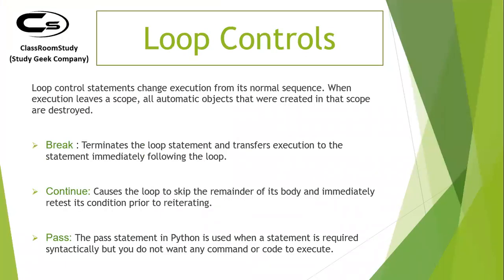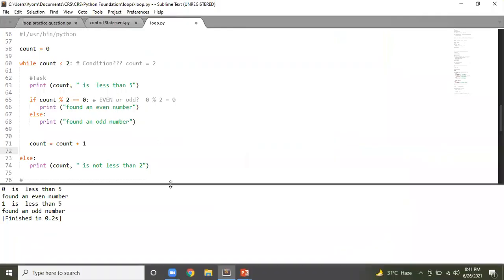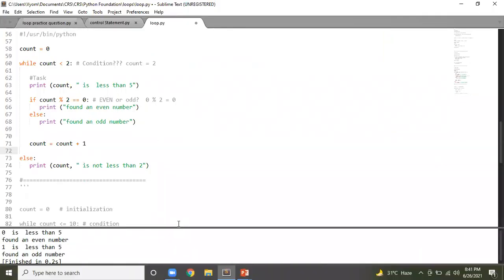So now what are these control statements? Once again, sir. So what do you want me to cover once again? Do you want me to cover for loop or while loop? For loop or while loop? What do you want me to cover once again? Rishmita, okay, both, okay, fine, not a problem.